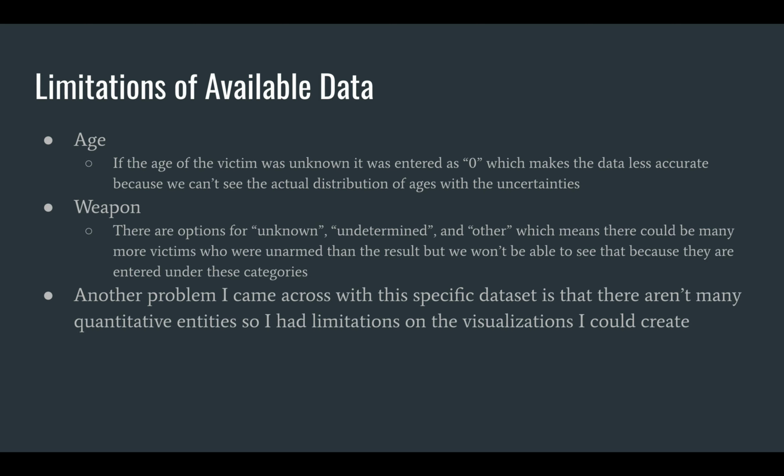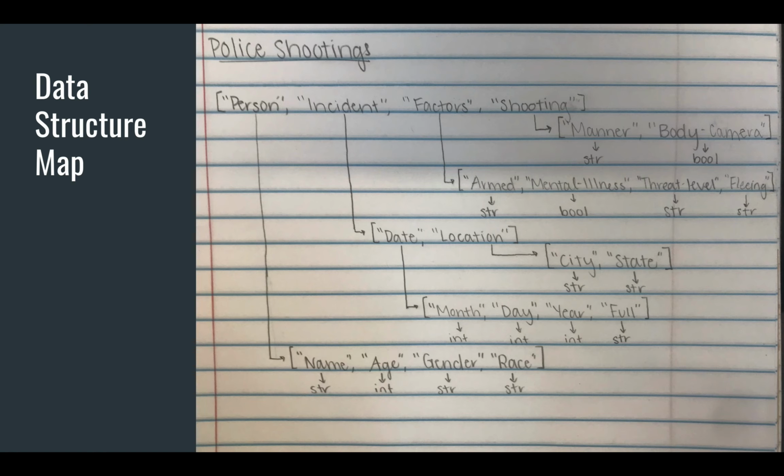The list of dictionaries includes person, incident, factors, and shooting. For person, the list of dictionaries is name, which is a string, age, which is an integer, gender, string, race, string. For incident, it was broken up into date and location.